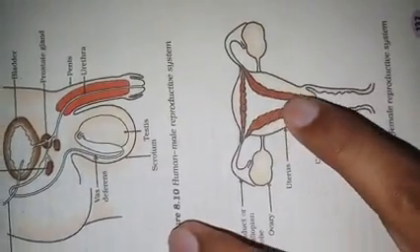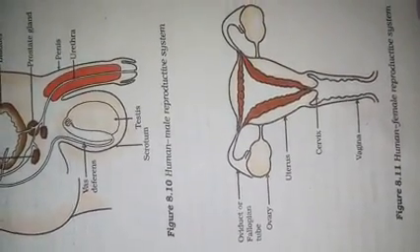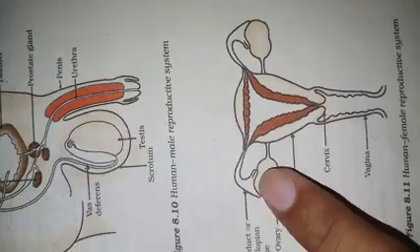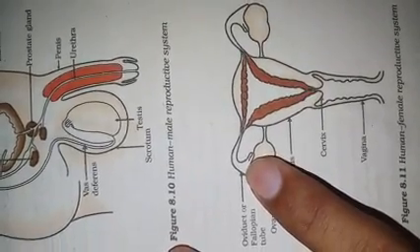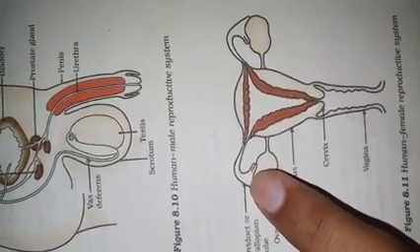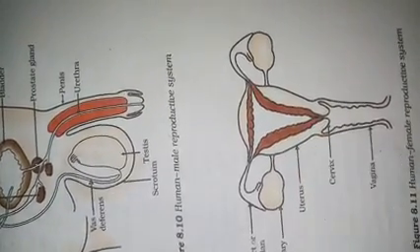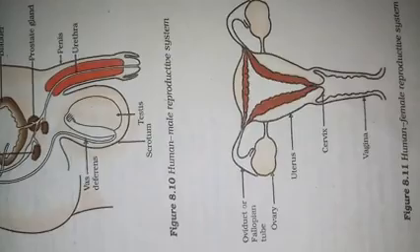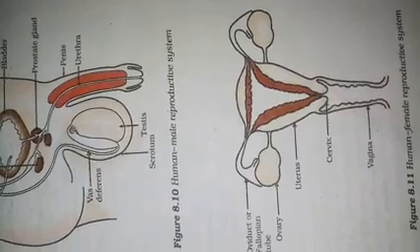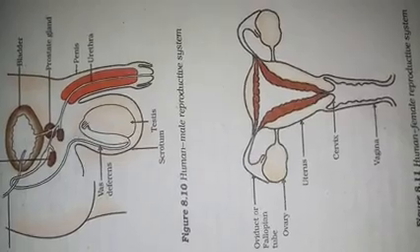This reddish, darkly stained structure shown here is called the endometrial lining, and this endometrial lining prepares itself for the zygote that will be formed inside the fallopian tube. As we know, the fertilization process takes place in the fallopian tube, so after fertilization the zygote is implanted in the inner lining of the uterus, called the endometrium, so that further development of the fetus can be seen. Fetal development takes place over the next 9 months, and after the 9 months the fetus takes birth in the form of an infant.